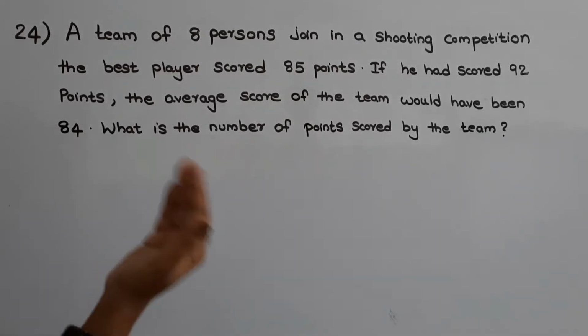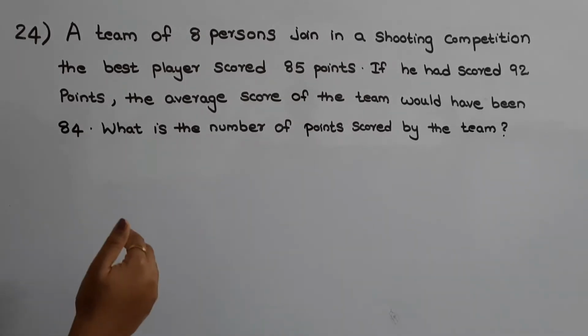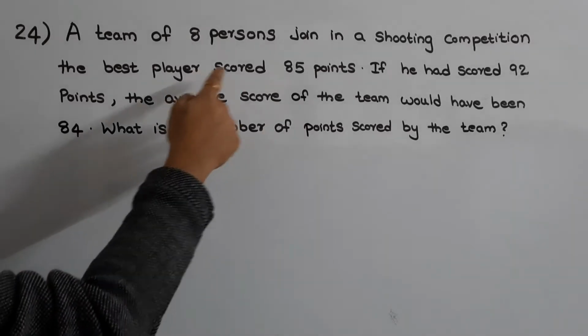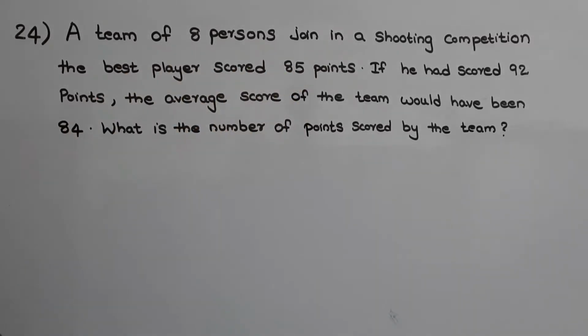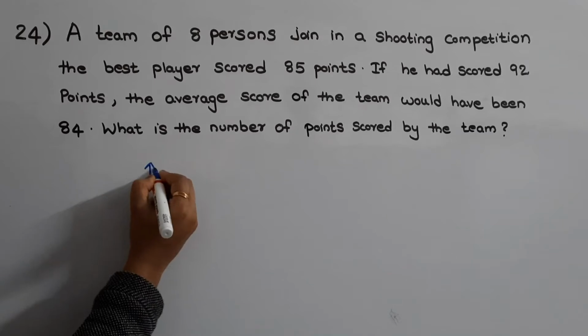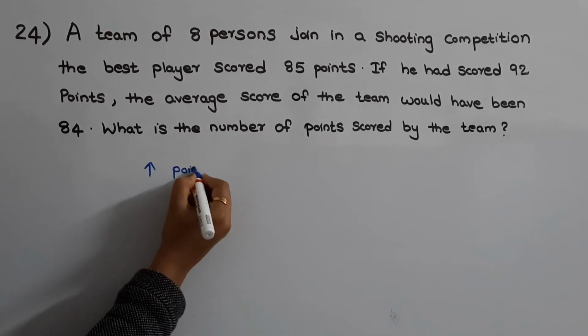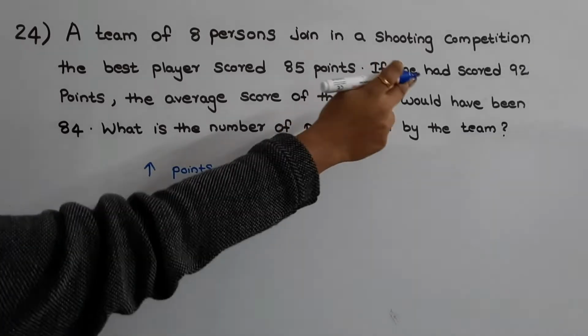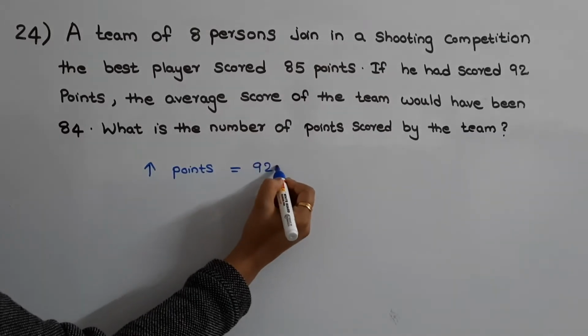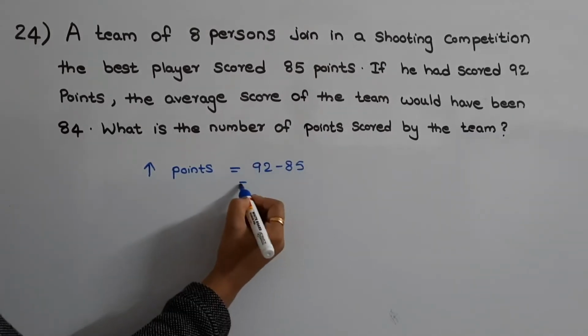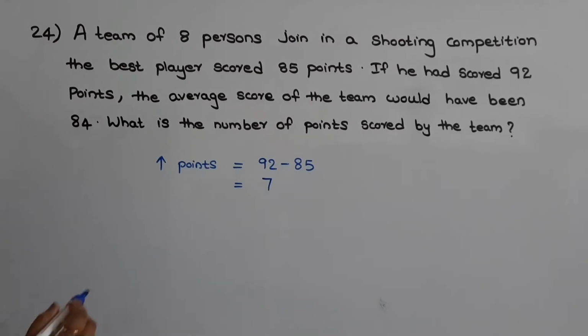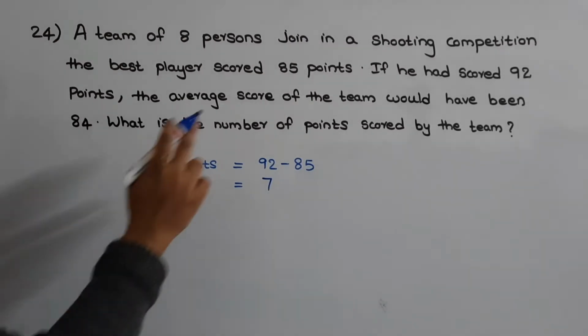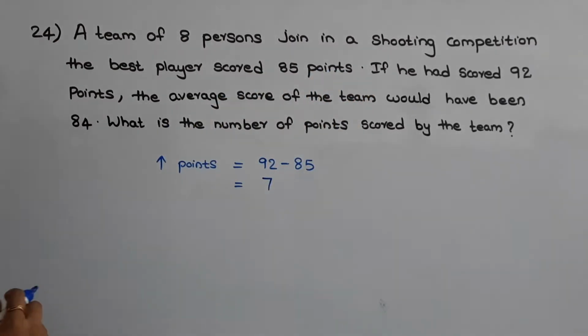Increase in the sum of the points is same as that of the increase in the points of the best player. So what is the increase in the points? Increase in the points is 92 minus 85, that is equal to 7 points. Average points when the best player had scored 92 is given as 84.